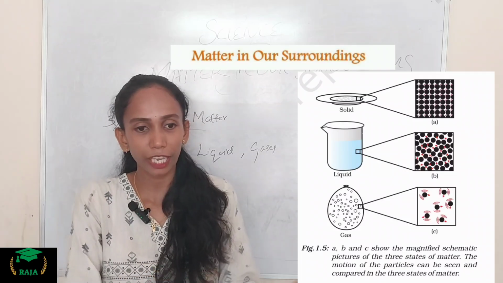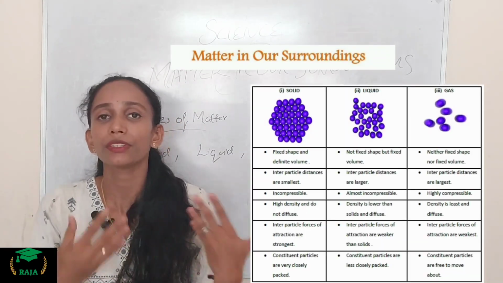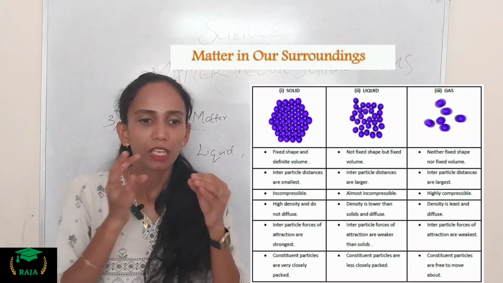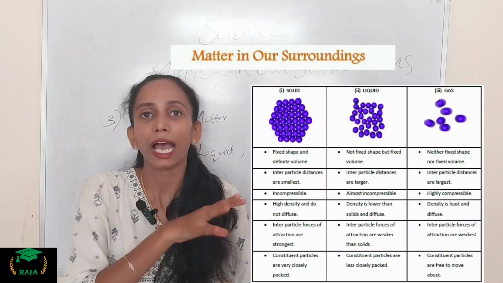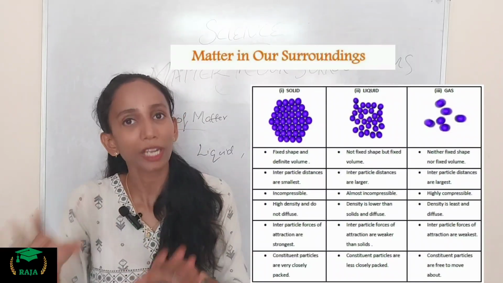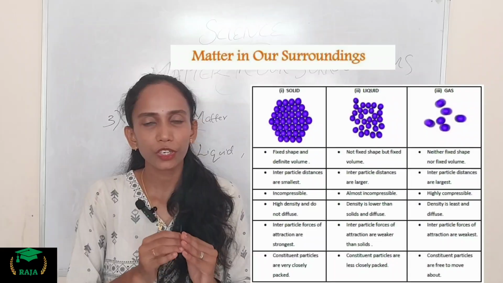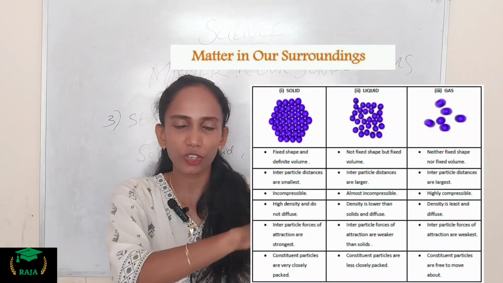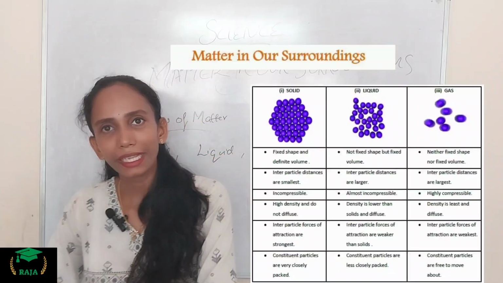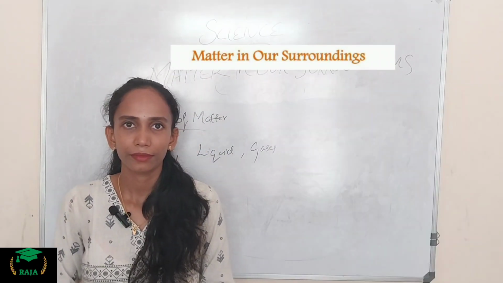The movement of particles is maximum in gases compared to solids and liquids. They are the most compressible, more than liquids and solids. The rate of diffusion is also highest in gases. You can see the three different pictures of solid, liquid and gases here. You can understand well, hope that it's fine.